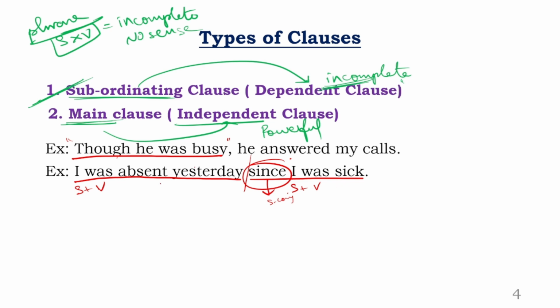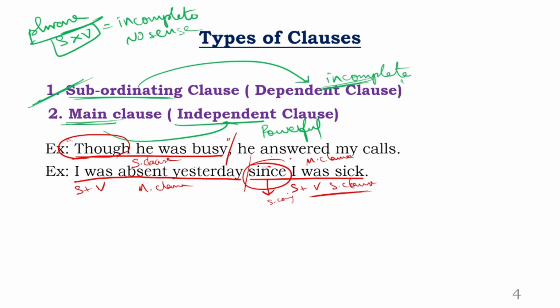Okay. So now one more thing you need to identify is, in the first sentence, the first part is subordinating clause and the second clause is main clause. But coming to this part, the first part is main clause. Okay. The second part is subordinating clause. Sir, how to identify which is main clause and which is subordinating clause? See, remember, if the subordinating conjunction is in the beginning of the sentence, the first part is subordinating clause. If the subordinating conjunction is in the middle of the sentence like this, the second part is a subordinating clause. Okay. Obviously, the opposite part will become main clause.